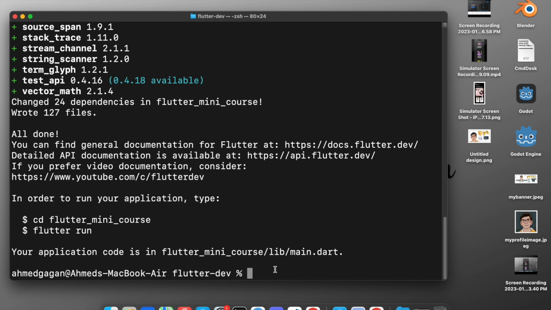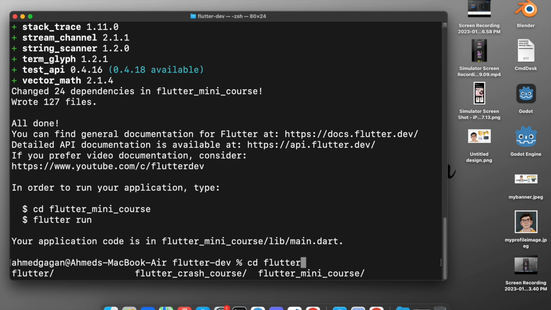Now after creating the project, we want to open it in Visual Studio Code. To do that, we will change the directory to flutter_mini_course, and after doing this, we want to open this directory in Visual Studio Code.